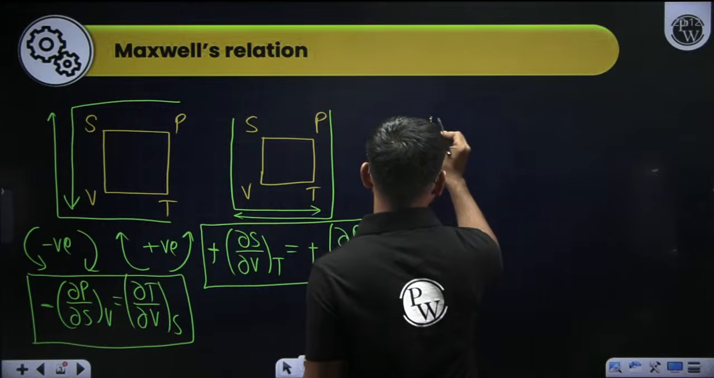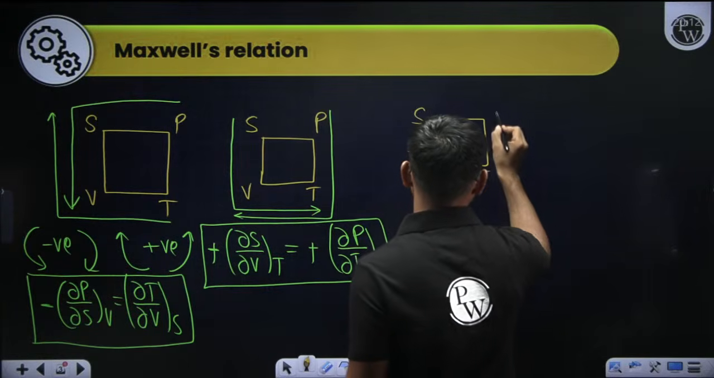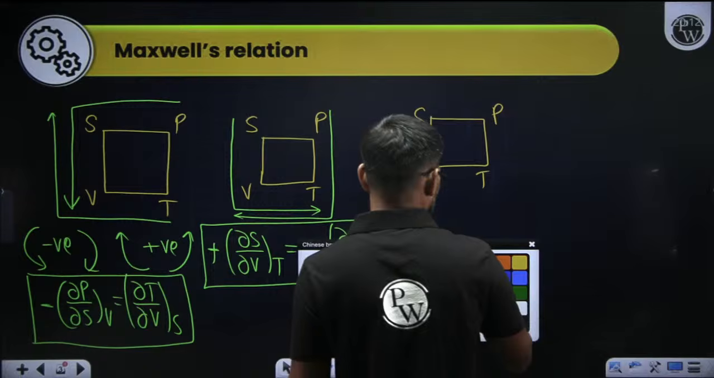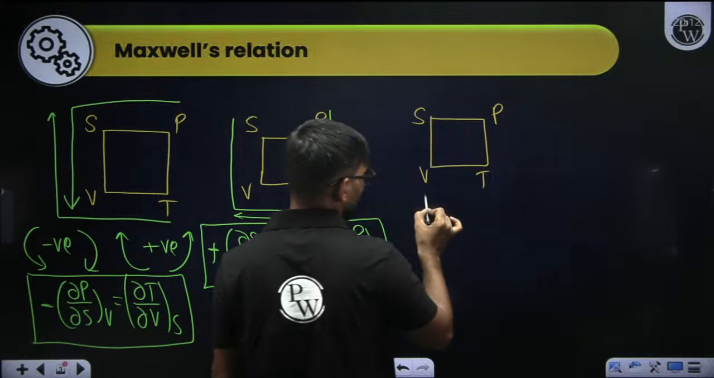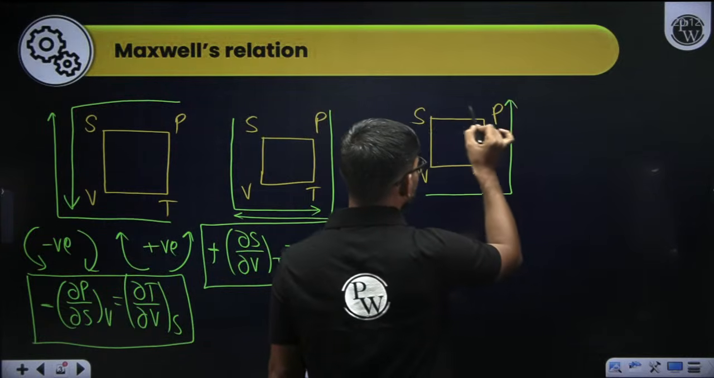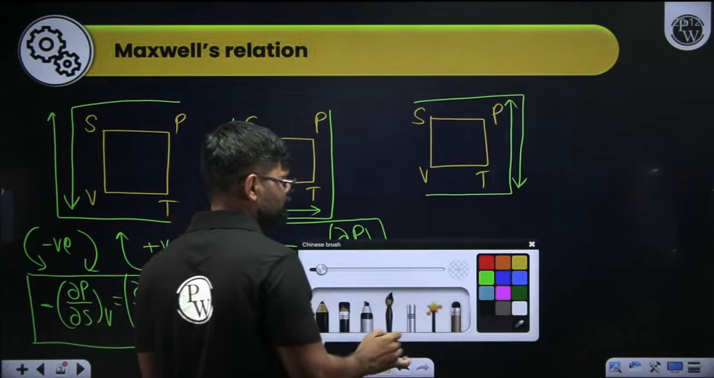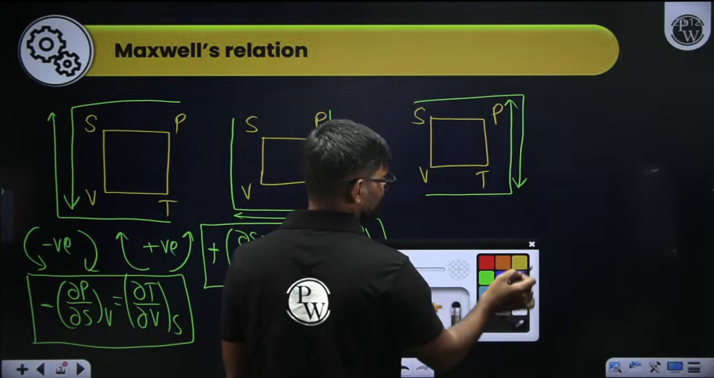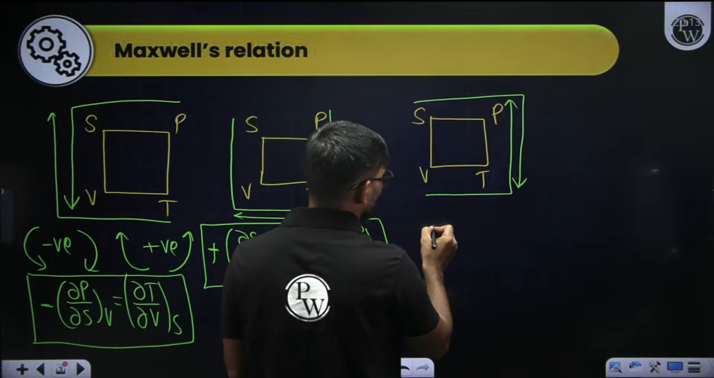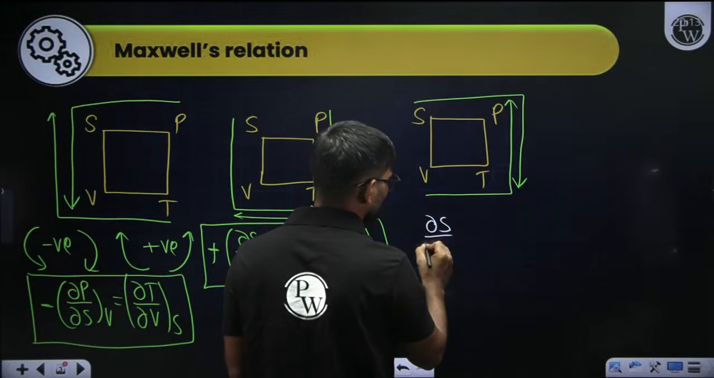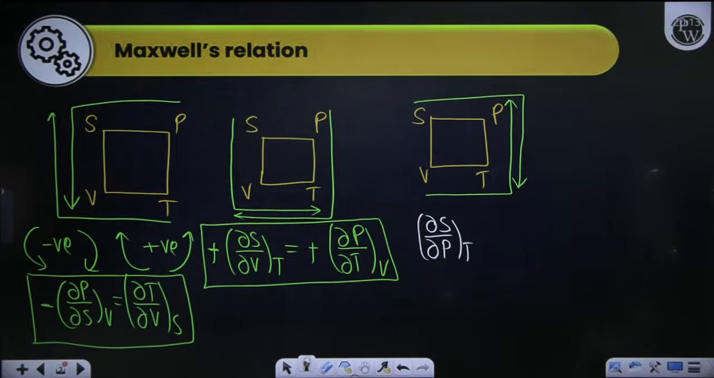Now the next one: Shivam sir is a very talented person. Let's start from V. It will be something like this, then something like this. Then I can say that this value is negative basically. So dou S by dou P at constant temperature.